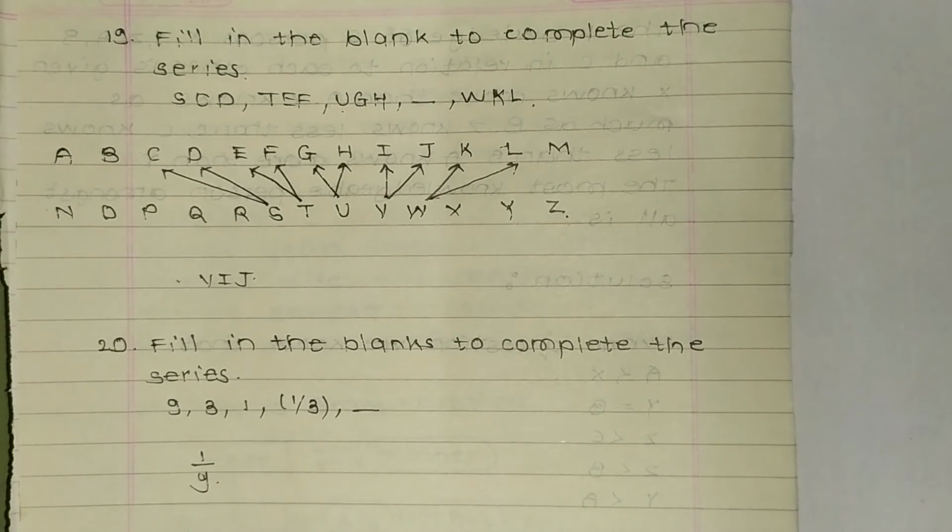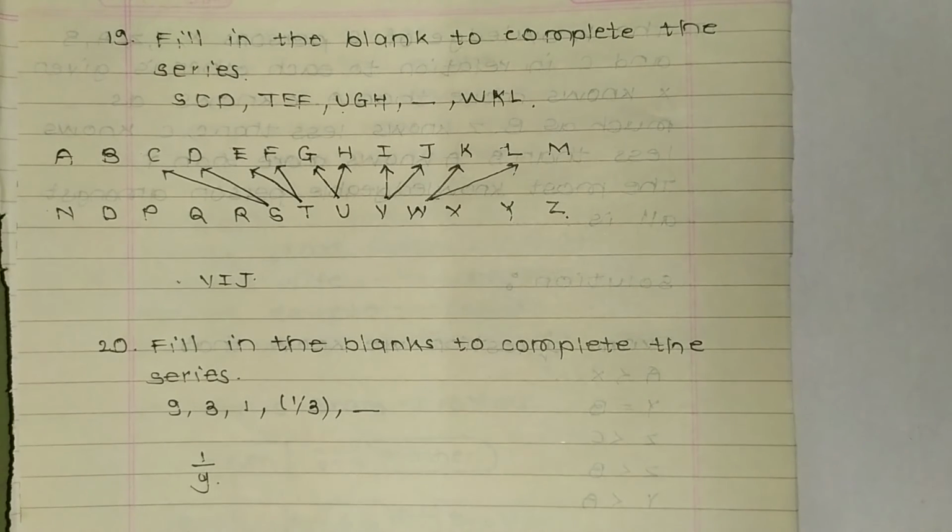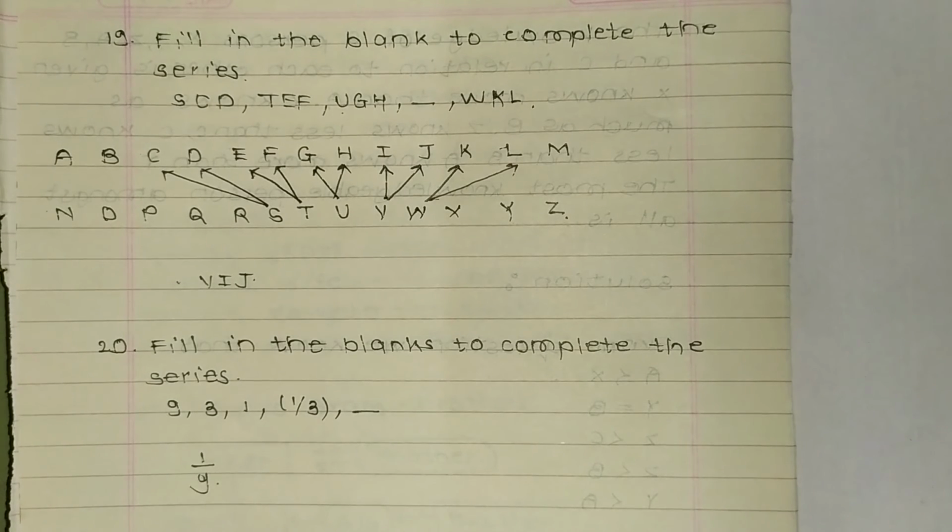Question 19. Fill in the blanks to complete the series. S C D T E F U G H _ W K L. If we write alphabets up to M on the first line, and in the second line we write alphabets from N to Z, we can see that S, C, D are connected. Now T, E, F are connected. U, G, H are connected. Now V, I, J are connected. W, K, L are connected. So the answer is V, I, J.